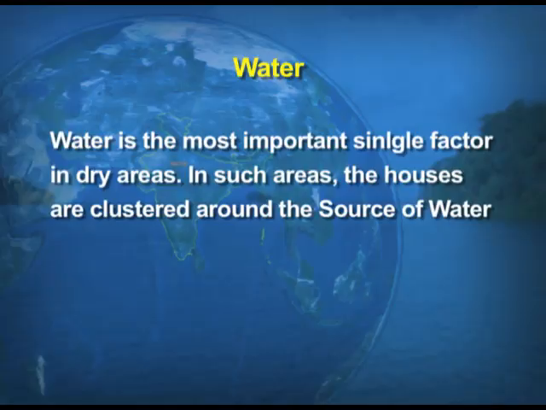For example, in Rajasthan, the compactness of the settlements is determined by the source of water, because in that state of India, there is scarcity of water. Even in the rural parts, children, you must have noticed that mostly the settlements are around the source of water in the village. That may be a well, a pond, or any other source which supplies the water to the people in the rural areas.